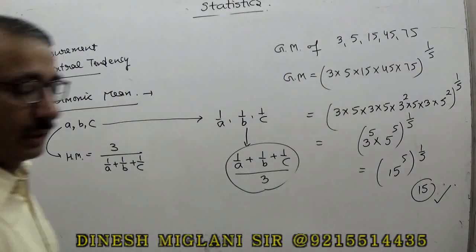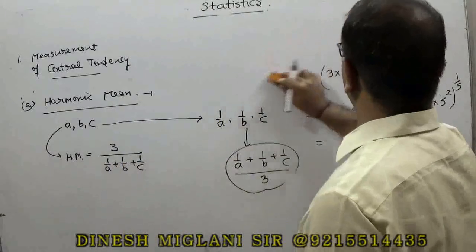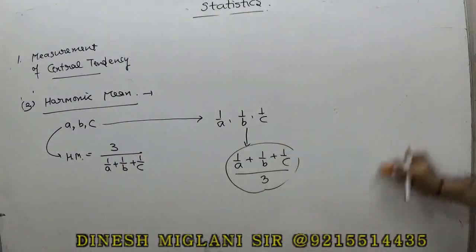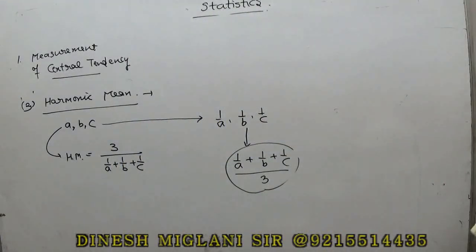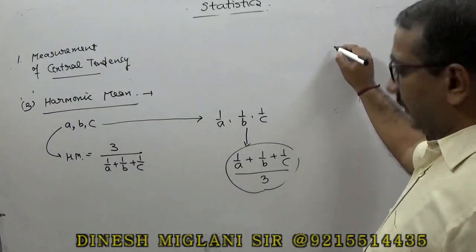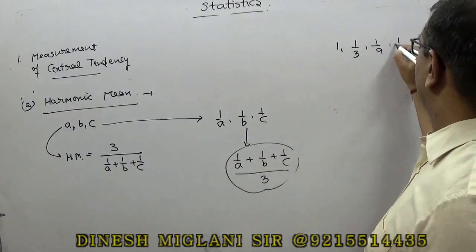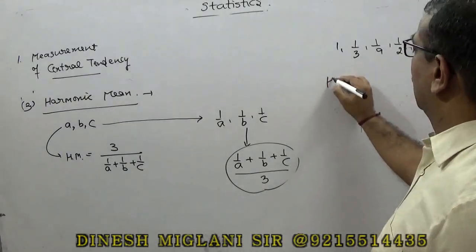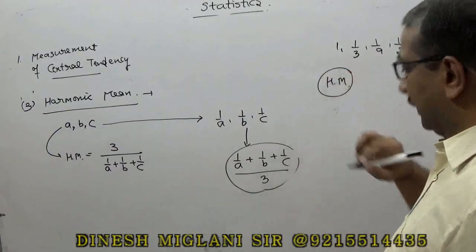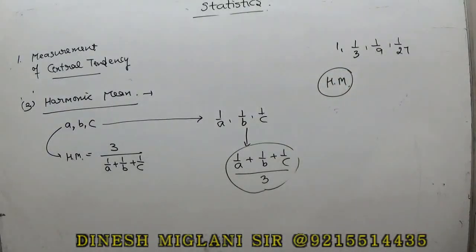Let me give you one example for finding the harmonic mean. Suppose four numbers are given: 1, 1 by 3, 1 by 9 and 1 by 27. We have to find the harmonic mean of these numbers, right? Here we are nowhere concerned with anything else, we just have to find the harmonic mean. The process is very simple.